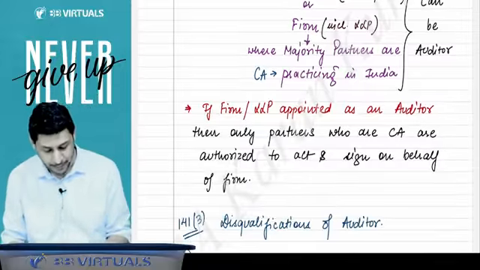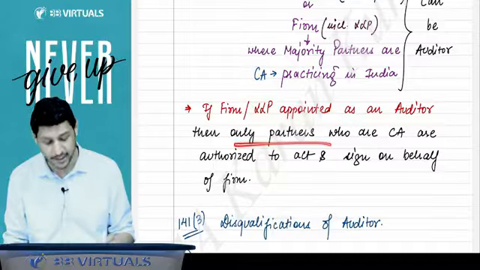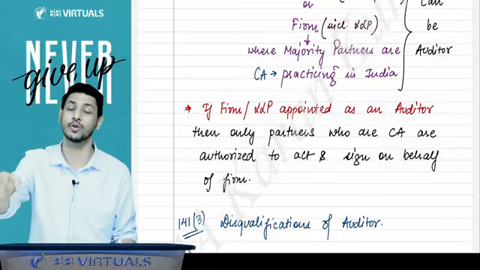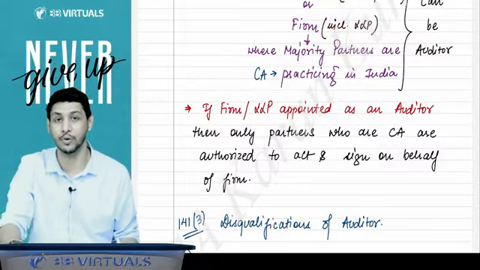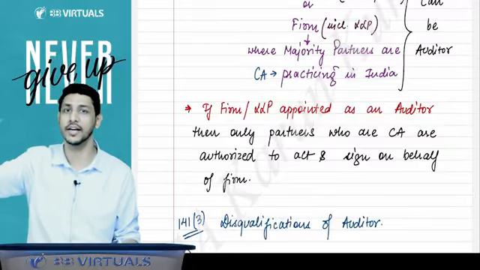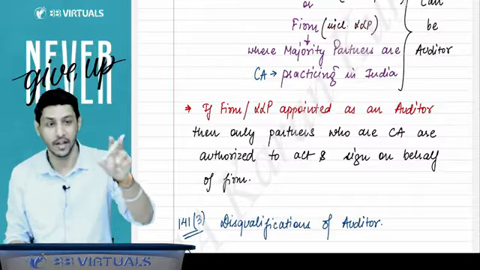If a firm or LLP is appointed as an auditor, then only the partners who are CAs are authorized to act as an auditor, and only they are authorized to sign the audit report, not the other partners who are non-CA. They are not allowed to do the audit, and they are not allowed to sign the report.